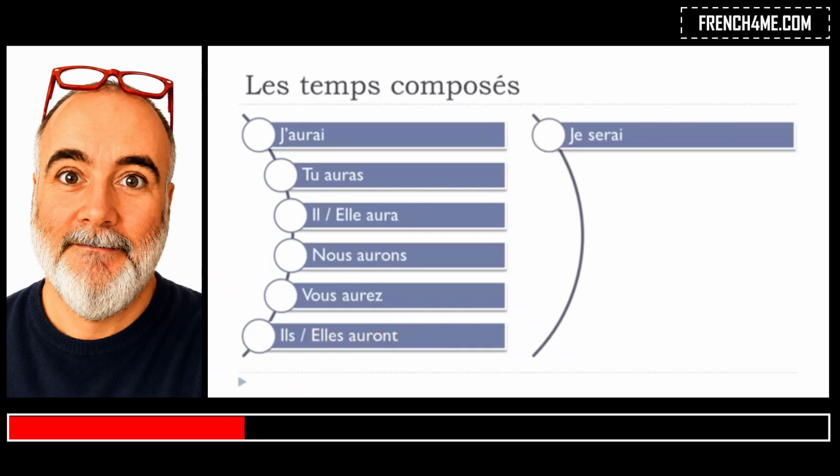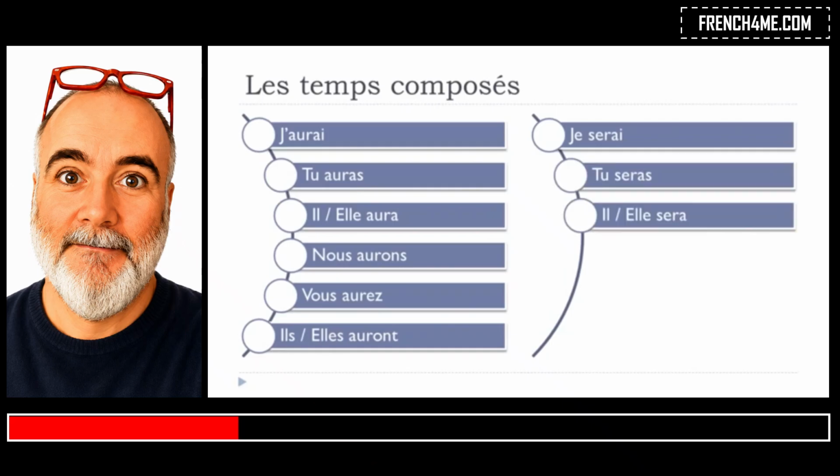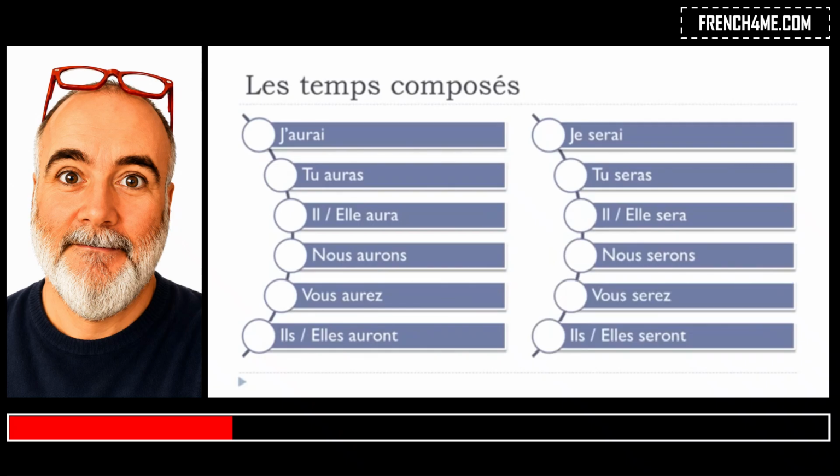Okay, and then for être, we will get je serai, tu seras, il sera, elle sera, nous serons, vous serez, ils seront, elles seront. Okay, so one more time. Je serai, tu seras, final S not pronounced, il sera, elle sera, nous serons, final S not pronounced, vous serez, a Z at the end, et serez, ils seront, final T not pronounced, elles seront. Alright, so this is the future tense for avoir and être, okay?